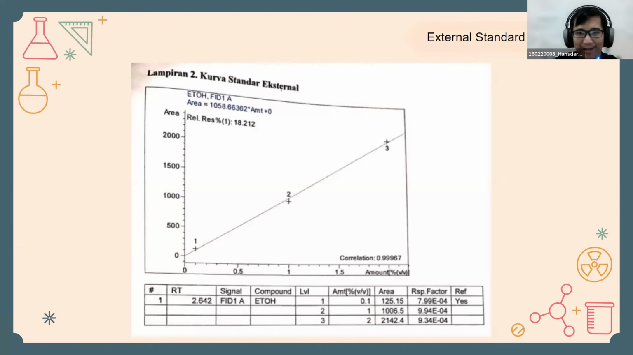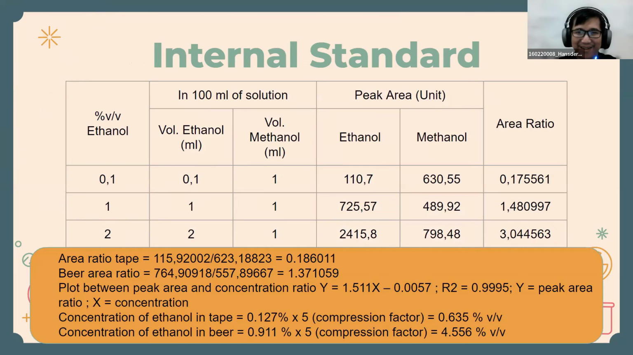The following is what is seen from the monitor screen of the chromatography tool. You can see the area of the peak and also the content entered on this tool. Okay, this is the standard internal data which can be seen on the chromatography. It can be seen that the ethanol content is different, but the methanol volume is uniform, which is 1 milliliter per 100 milliliter water, so that the peak area ratio is obtained between ethanol per methanol.